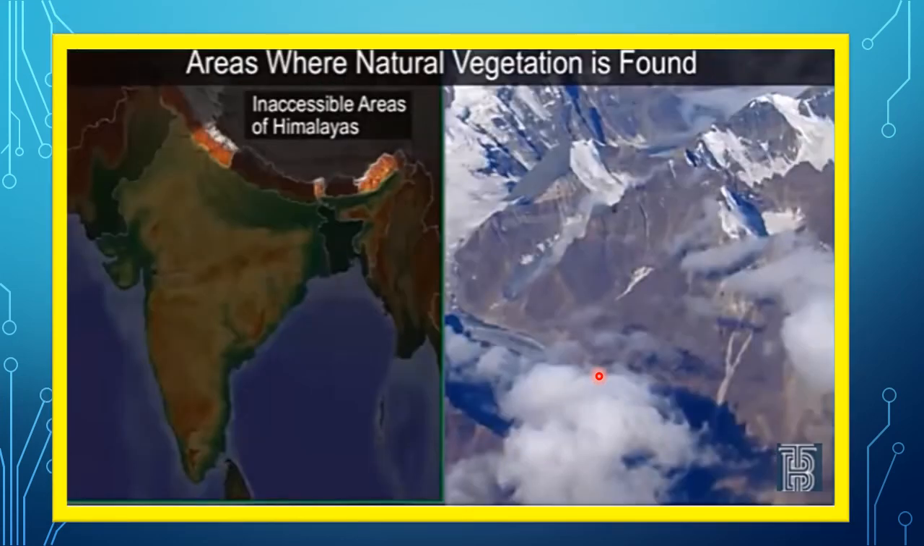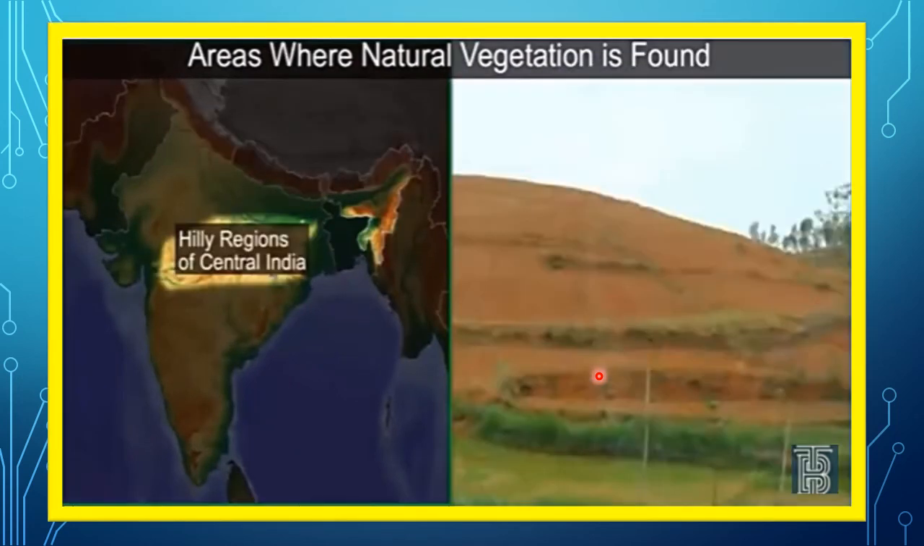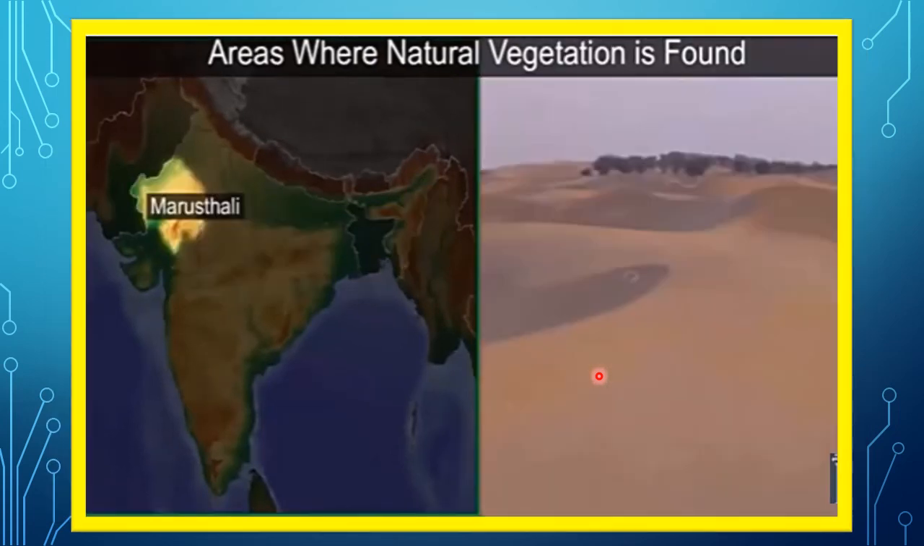Now the areas where natural vegetation is found is in the Himalayas. They are inaccessible, very difficult to go and get something from there because they are almost covered with snow and they are at a high altitude. Some of the natural vegetation is also found in the hilly regions of central India. And the third area where we find natural vegetation is Marusthali in Rajasthan, which is the desert region. Okay, so we see the vegetation in most of the areas has been modified at some places or replaced or degraded by humans.